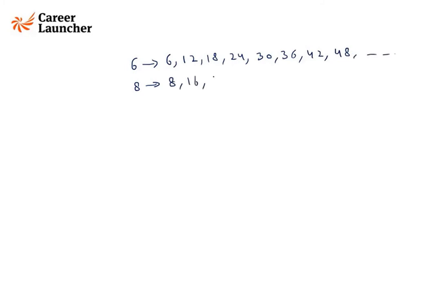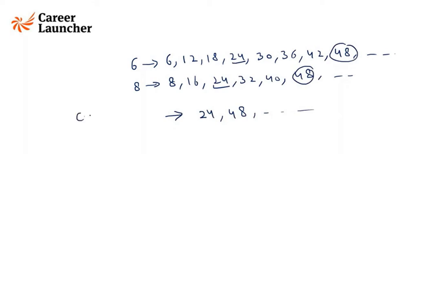Just for better understanding, if I look at these two numbers, multiples of 6 are 6, 12, 18, 24, 30, and so on. These are the multiples of 6. Multiples of 8, and so on. So we can see that common multiples are 24, 48. These are common multiples, and so on. We'll get infinite common multiples. So the lowest among them, that is the LCM, is 24, which we can find by the method that I discussed.